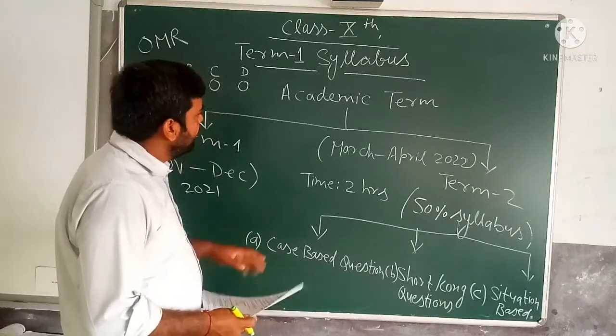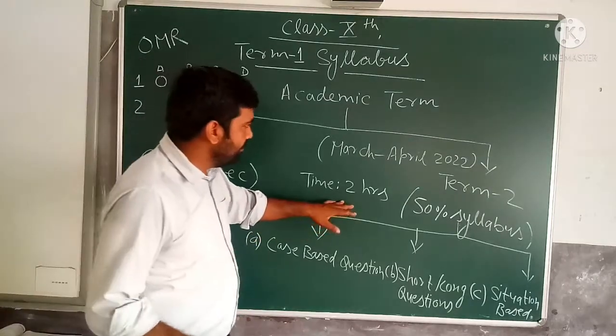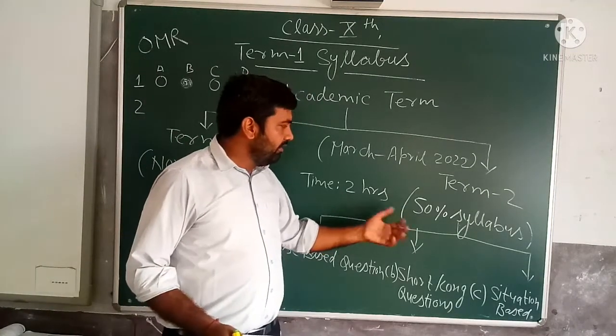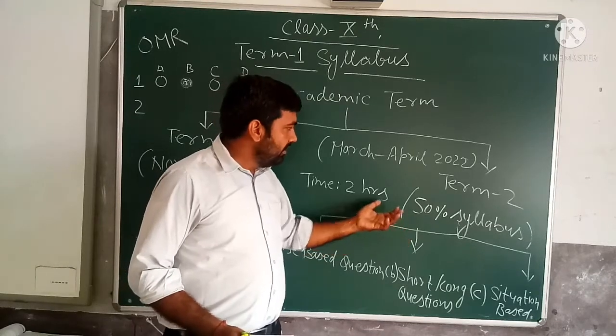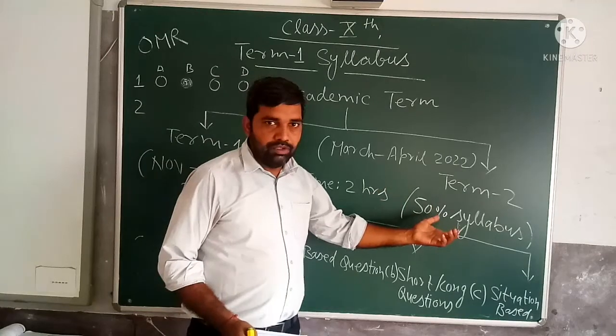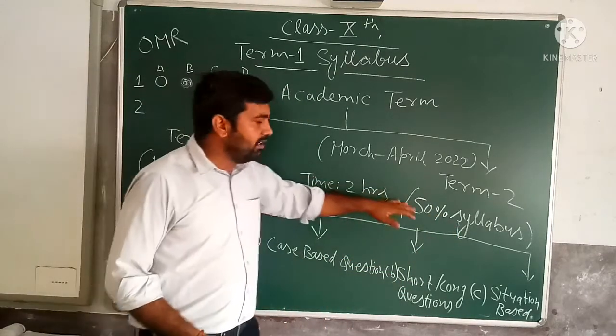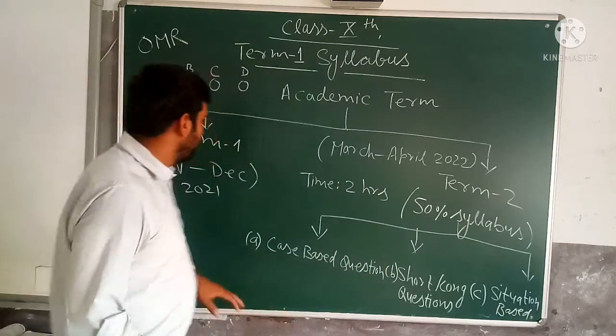Now see why this pattern is followed. Suppose due to the third wave or fourth wave of corona, in the pandemic situation, the government is not able to handle the term 2 exam, then the same percentage you got in term 1 will be given in term 2. Means your result will be prepared on the basis of term 1.